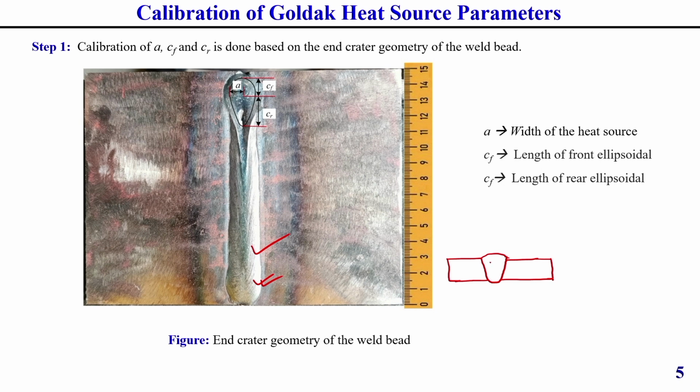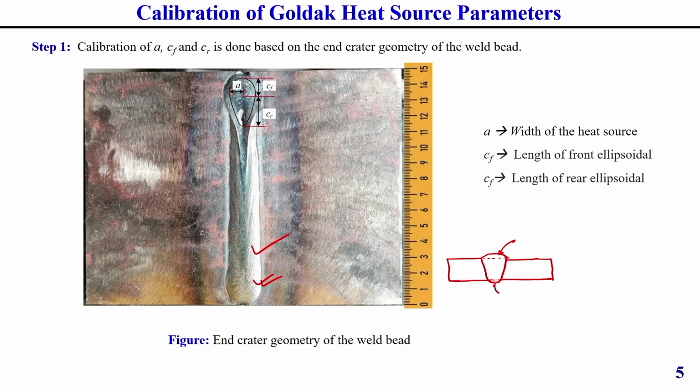This is the weld bead cross section, which means there is some top surface, or you can say top bead height, as well as at the bottom side there is some bottom bead height. The portion above the plate surface is generally called top bead height, or top reinforcement. On the back side, whatever portion is out of the plate surface is generally called bottom reinforcement.